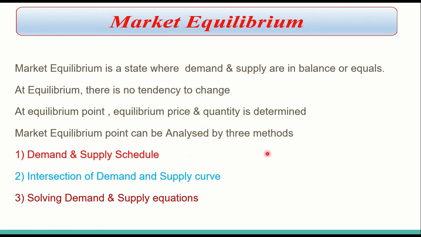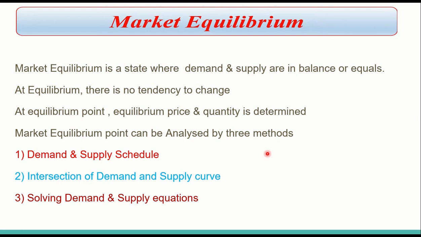The study of the market helps us to understand how demand and supply forces interact in the market. When the market has reached the equilibrium state, there is no tendency to change from that state, or this is a stable or balanced state.